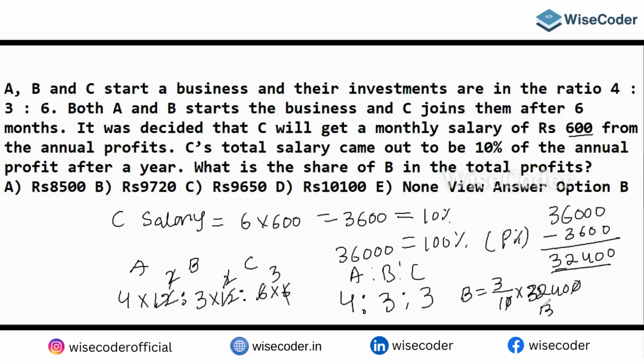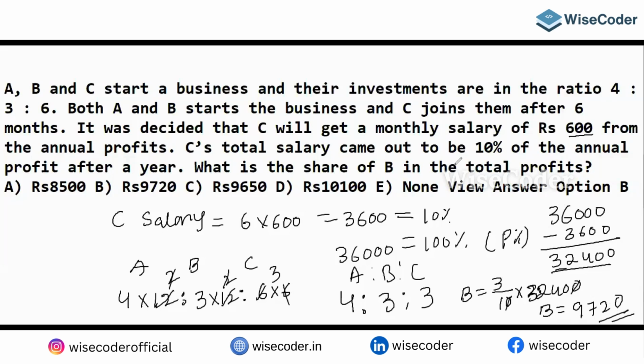If you multiply with 3, you get your answer. 3 threes are 9,000, and 24 into 3 is 72, so you get 720. So 9,720 is going to be your answer.